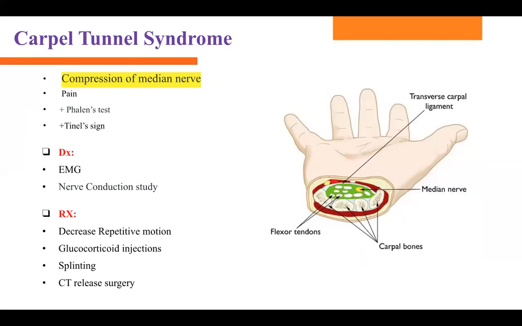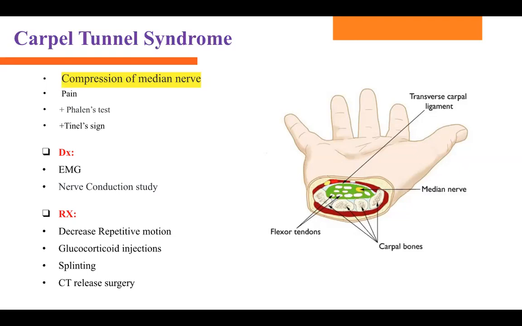Now next one is carpal tunnel syndrome. So what is happening here? Basically there is the median nerve at the wrist area, and that median nerve is getting compressed because of the tendon. The tendon is pressurizing this median nerve.